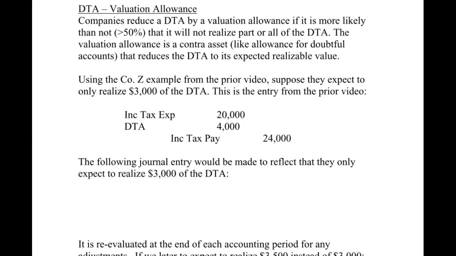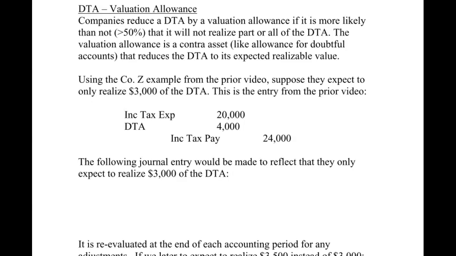All right, so when you have a deferred tax asset, you have to evaluate whether or not you need a valuation allowance. Think about what a deferred tax asset is. It's something you expect to benefit from in the future, in the fact that you're going to pay lower taxes in the future. If you expect not to realize all that deferred tax asset, you need to reduce it, and we reduce it using a valuation allowance. It's the same thing conceptually as reducing accounts receivable with allowance for doubtful accounts, meaning what you expect to recover on accounts receivable. Same thing here, what you expect to realize on a deferred tax asset.